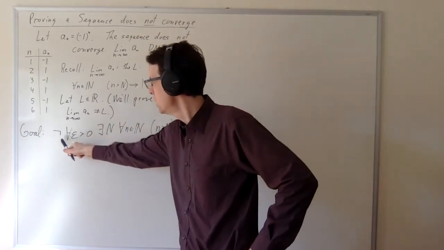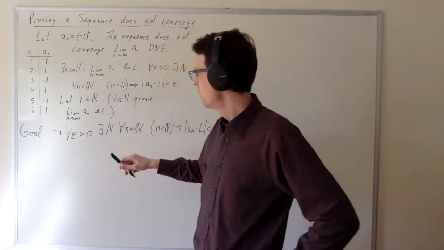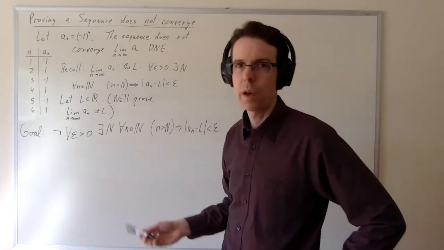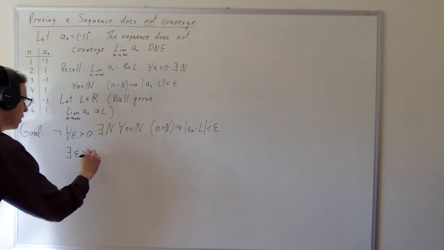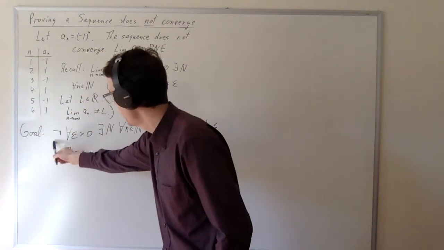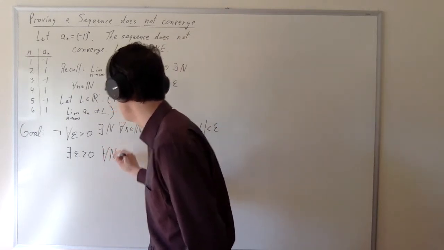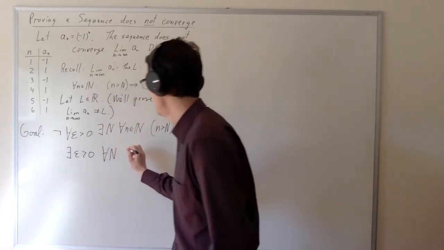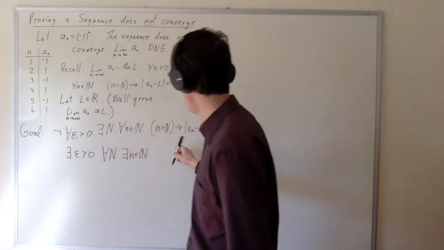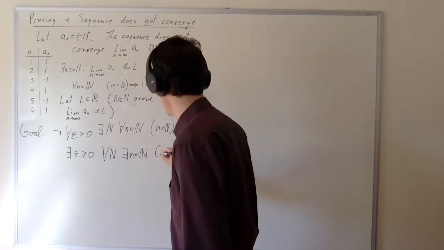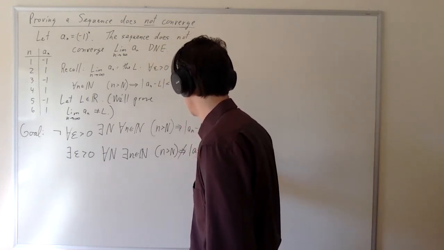So we're going to push this not across and move it all the way to the inside while reversing the type of every quantifier. Let's do that next and see what happens. So this means there exists an epsilon greater than 0, and that gets the not past there. And then for every capital N, that gets the not past there. There exists a little n in the naturals. And then that gets the not all the way to the inside. And now I'm still not quite going to do everything right. I'm going to say does not imply.